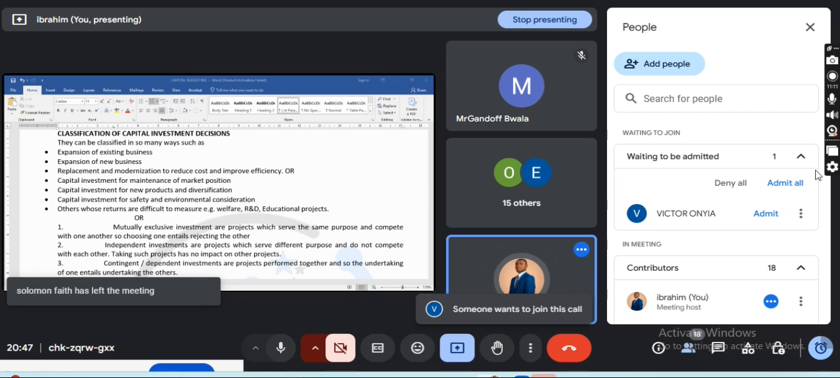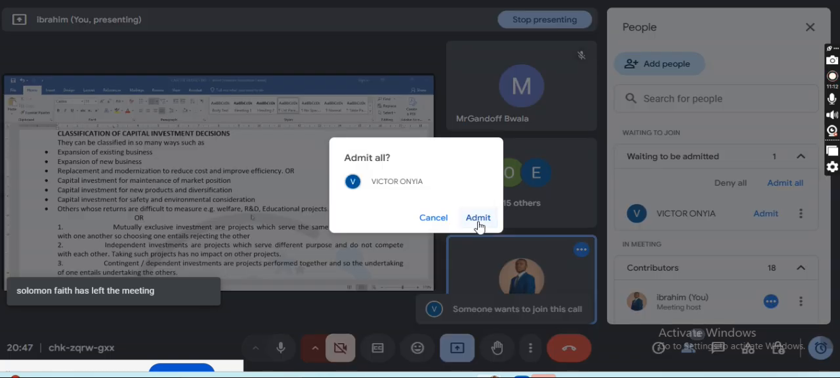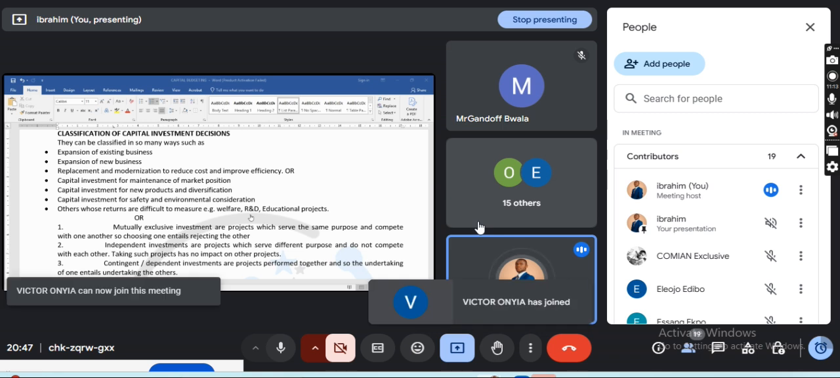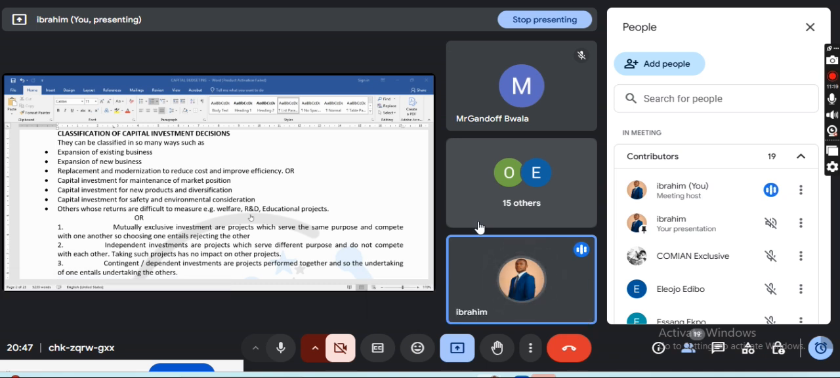Now, another thing is contingent. All these are capital investment decisions. Contingent or dependent investments are projects performed together, so the undertaking of one entails undertaking the other. So these are contingent, right? They depend on each other. Let's say you want to build a hospital, you will need labor.